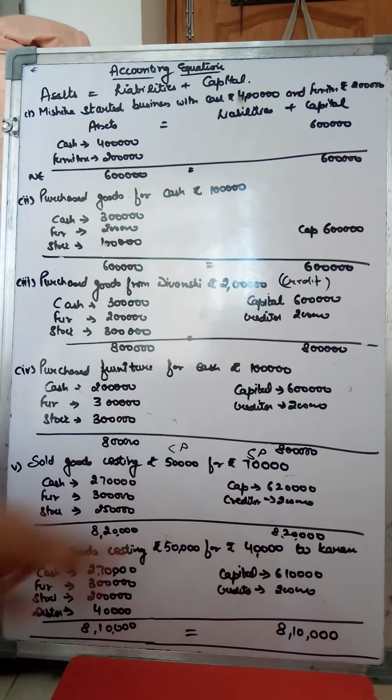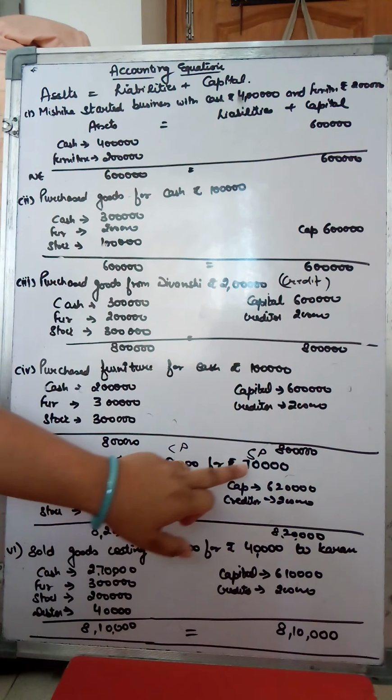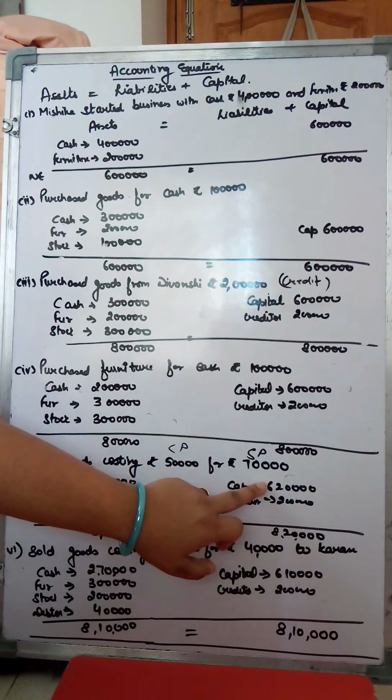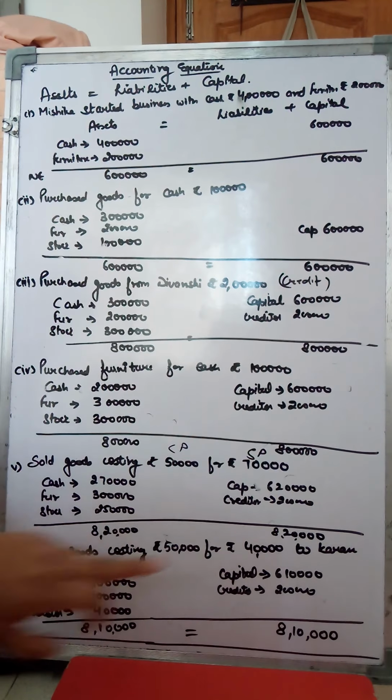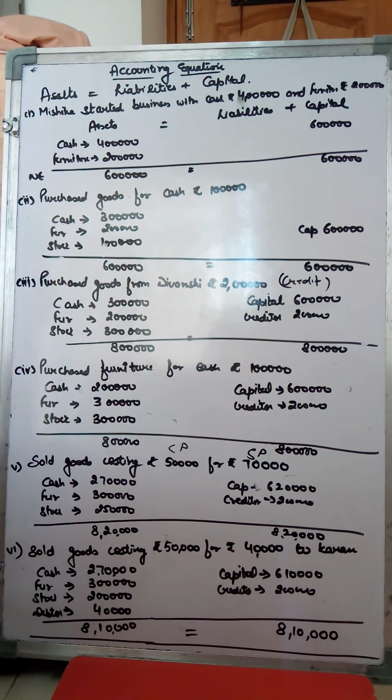So in this transaction, you have earned a profit of 20,000. Now all the profits and losses, who will take them? The proprietor is going to take the profit and he is the one who is going to bear any loss. So profits and losses are always adjusted in the capital. Now the profit of 20,000 will be added in capital. So now your capital will be 6 lakh 20,000, no effect on creditors, and the total of your accounting equation will be 8 lakh 20,000. So whenever your goods are sold, the cost price is going to be reduced from stock. Whatever profit is earned will be added to your capital. If there is loss, it will be deducted, and whatever the selling price is that is received from your customer will be added in cash.